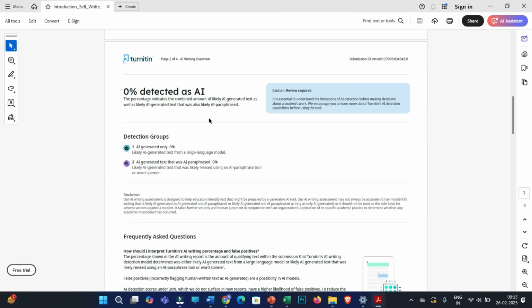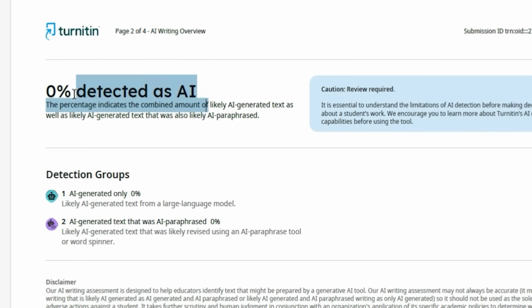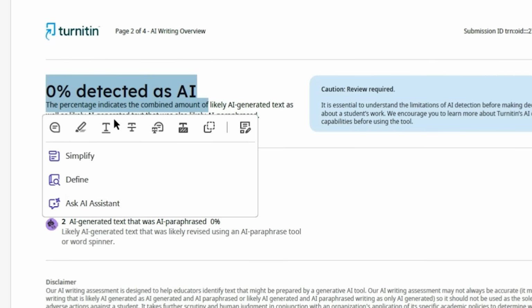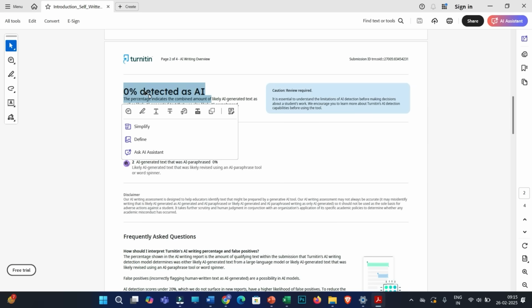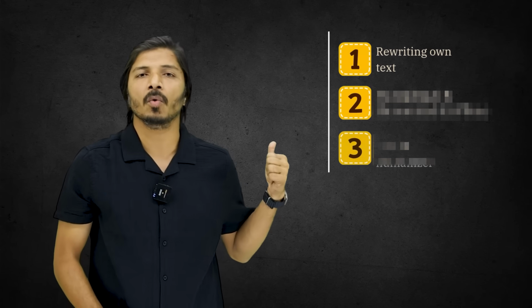So the AI score percentage is 0%, and this is obvious as I have not used any of the AI tools to write this document, and hence it is showing 0% AI score. Now let me discuss technique number 1, and that is rewriting your own text.